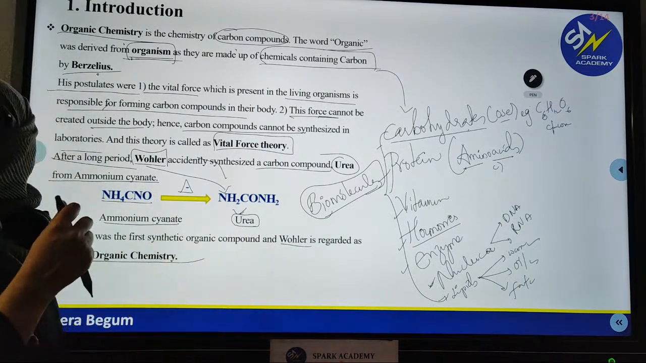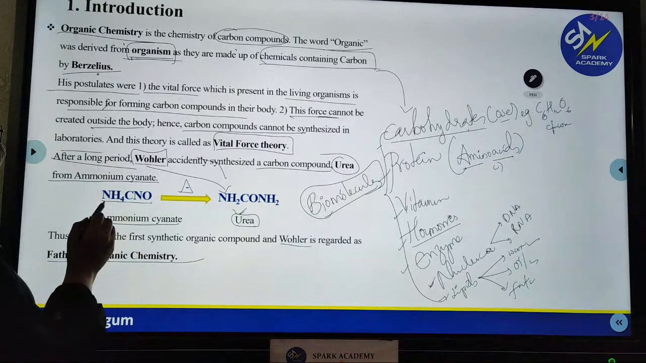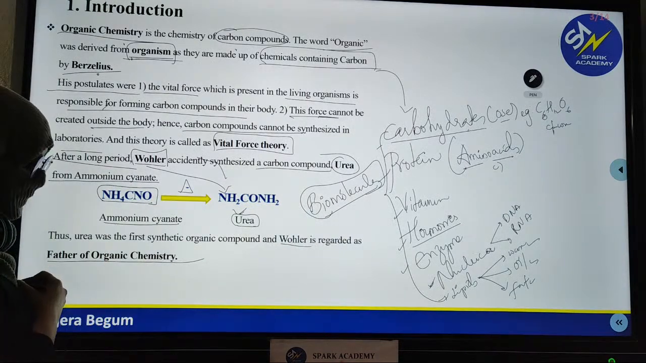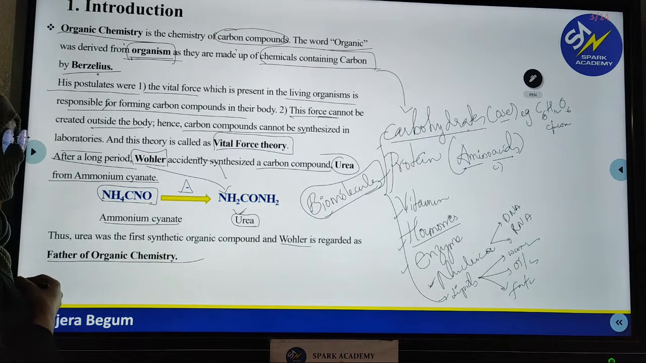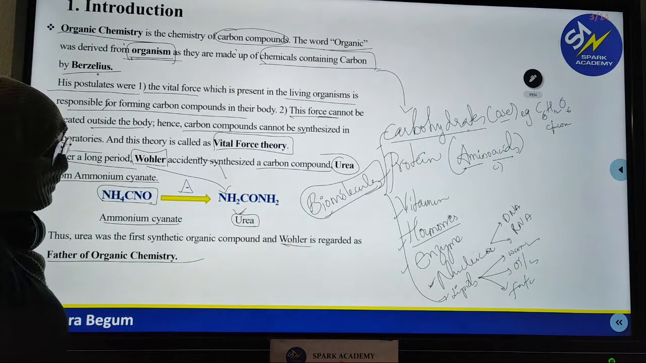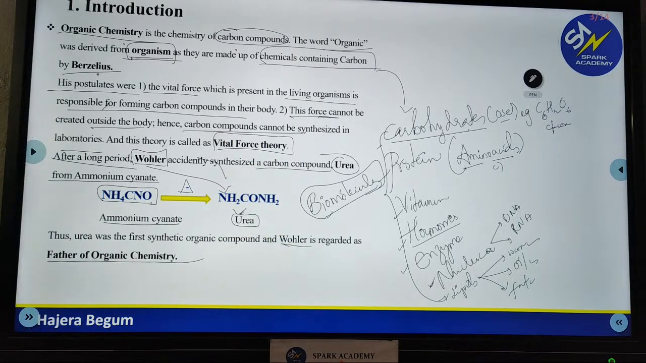What was the first organic compound? Urea. It was from ammonium cyanide. Please remember. And who is called the father of organic chemistry? Wöhler is called the father of organic chemistry. So, these are the concepts that come in history when we study organic compounds.